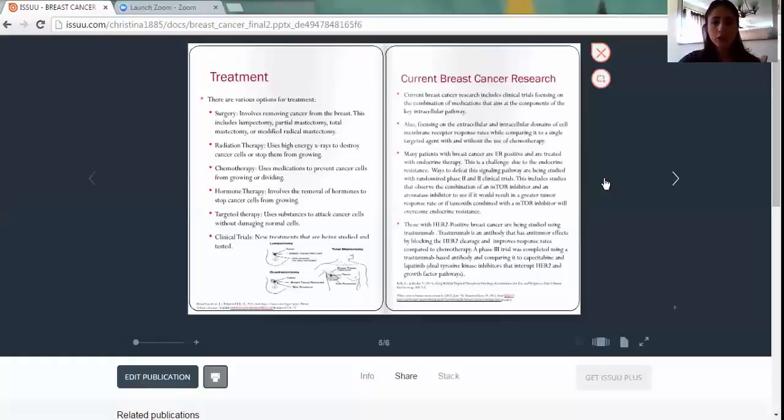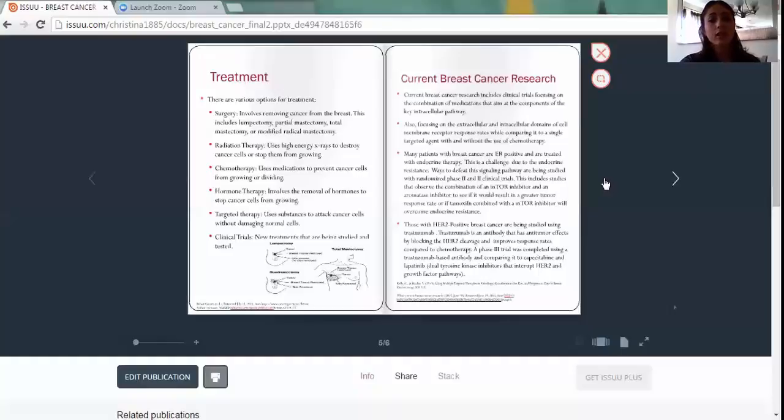So there are many patients with breast cancer that are ER positive and are treated with endocrine therapy. ER positive is about 75% of all breast cancers, and they grow in response to the hormone estrogen. But this can prove to be a challenge because sometimes there's resistance with the endocrine, so endocrine resistance. So there are ways to defeat this signaling pathway being studied currently in phase 2 and phase 3 clinical trials.